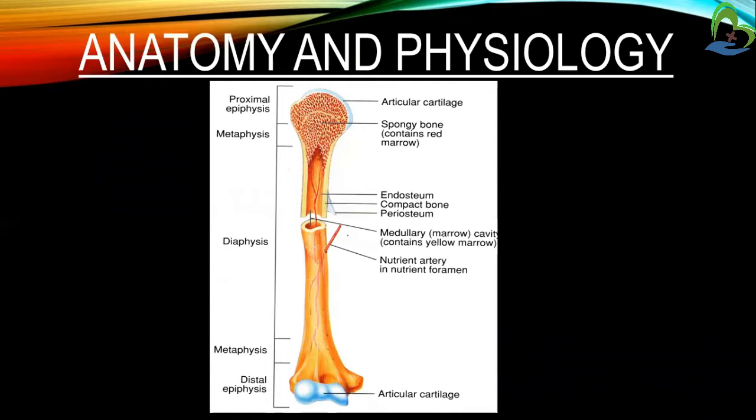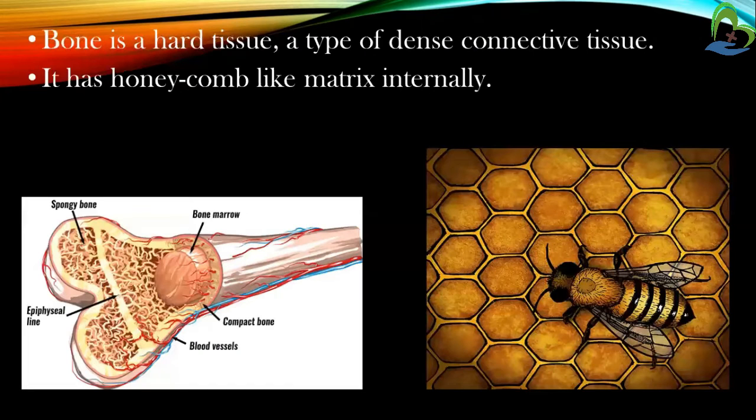So next is the anatomy and the physiology. In that, these are the parts of the bones and the cartilage involved, and the different types of cartilage. Bone is a hard tissue, a type of dense connective tissue. It has a honeycomb-like matrix internally, as you can see in the picture.